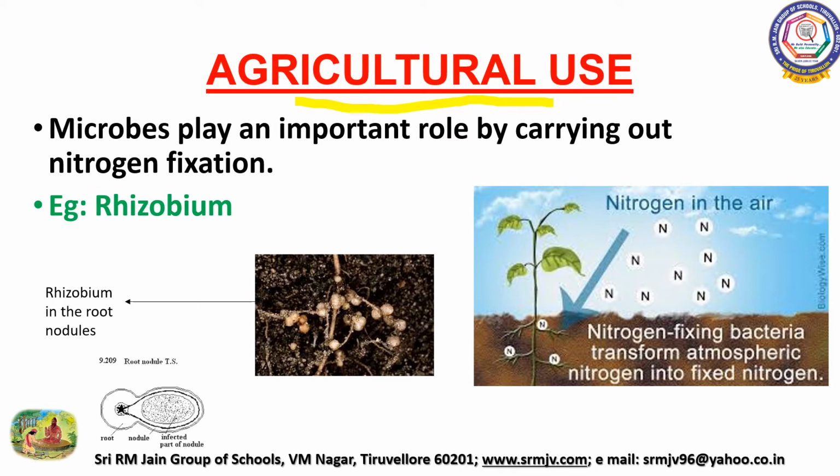Microorganisms play a very important role in agriculture because soil microbes, that is, bacteria and fungi, are essential for decomposing organic matter and recycling old plant material. Some soil bacteria and fungi form relationships with plant roots that provide important nutrients like nitrogen or phosphorus. Microbes play an important role by carrying out nitrogen fixation. Example, rhizobium.